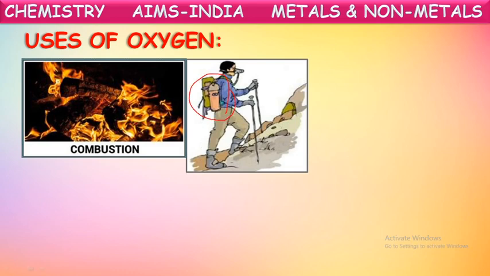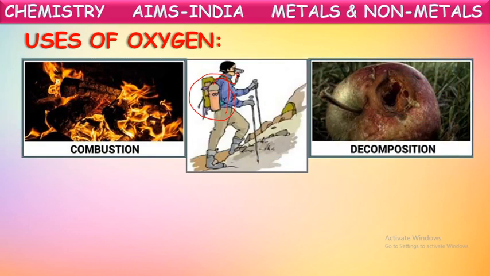So this contains oxygen gas. They will give it to the mouth. They will breathe through that. So in that way they can survive there. If you go without oxygen cylinders, we cannot breathe comfortably there because the oxygen content will be very less at higher altitudes. So the use for mountaineers is oxygen gas in the cylinders.